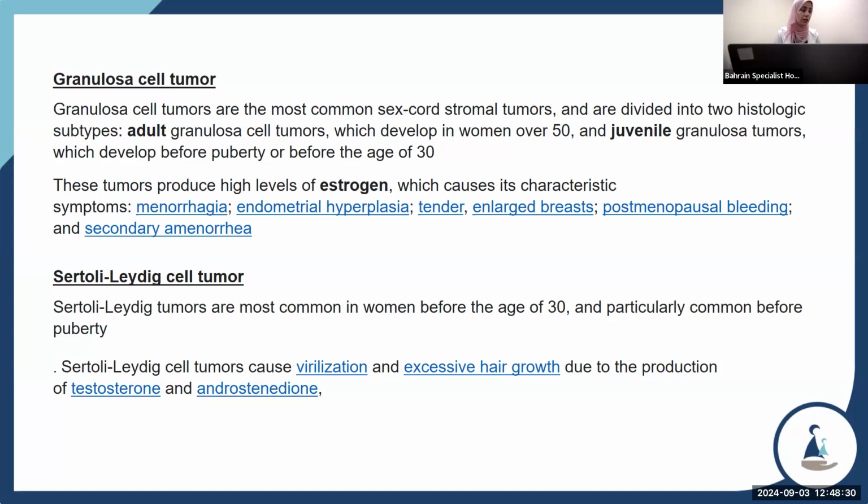bleeding, and secondary amenorrhea. Sertoli cell tumors are the most common in women before the age of 30. They are in particular common before puberty. Sertoli cell tumors cause virilization and excessive hair growth due to production of testosterone and androstenedione.